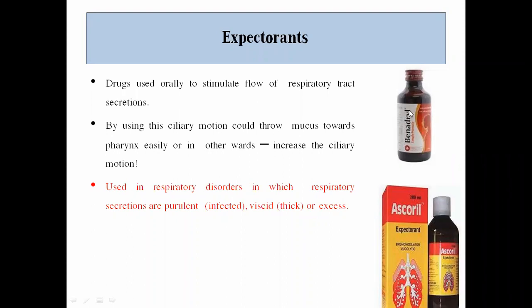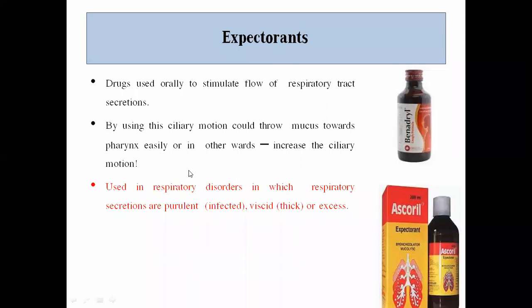So these are the compounds which are in the market, that are Benadryl and Ascoril, that is expectorants, which increase the ciliary motion in order to remove the excess mucus secretion from the lungs through the pharynx, out of our body.